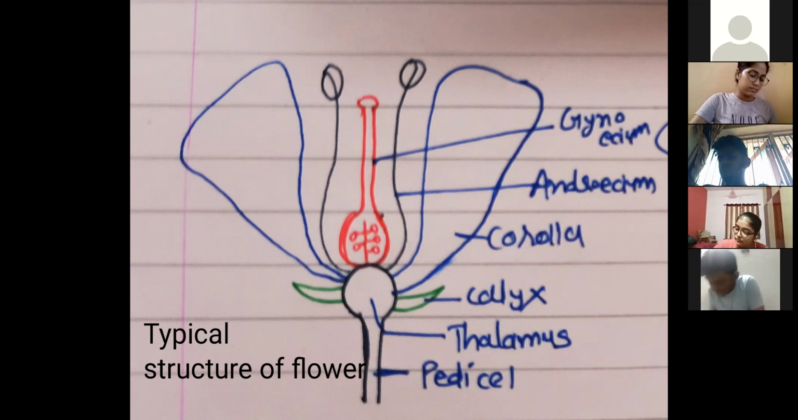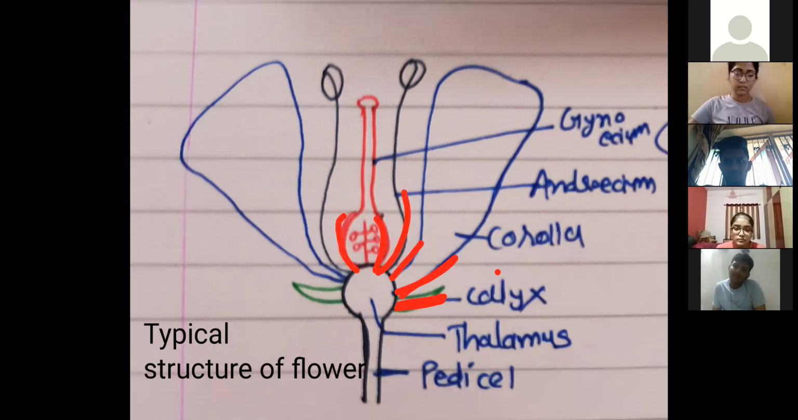If you can make out in this diagram, all these floral whorls, whether calyx, corolla, androecium or gynoecium, are all arranged on what? This thalamus. All are arranged on the thalamus. That's why we call it thalamus or receptacle, which receives. So all 4 whorls are arranged on this thalamus or receptacle.